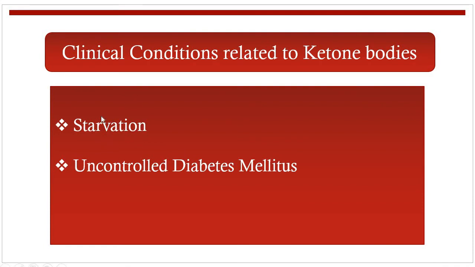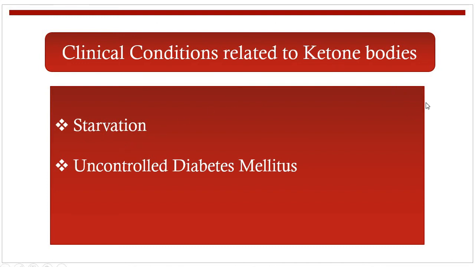Or, in the case of starvation, the fatty acids are used as an energy source, so there is an increase in the production of acetyl coenzyme A, which also gives ketone bodies. So in both of these clinical conditions, ketone bodies are produced.